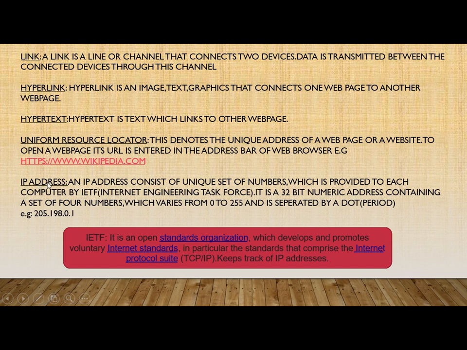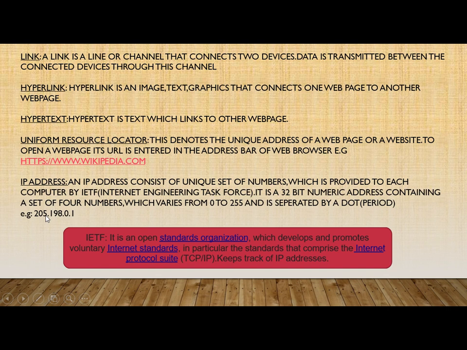Then next we have IP address. An IP address consists of a unique set of numbers which is provided to each computer by IETF. What is IETF? This is Internet Engineering Task Force. So each computer is provided a unique number which is called an IP address, and it is a 32-bit numeric address containing a set of four numbers. Here you can see this is a set of four numbers which is separated by dot. We also call them period.